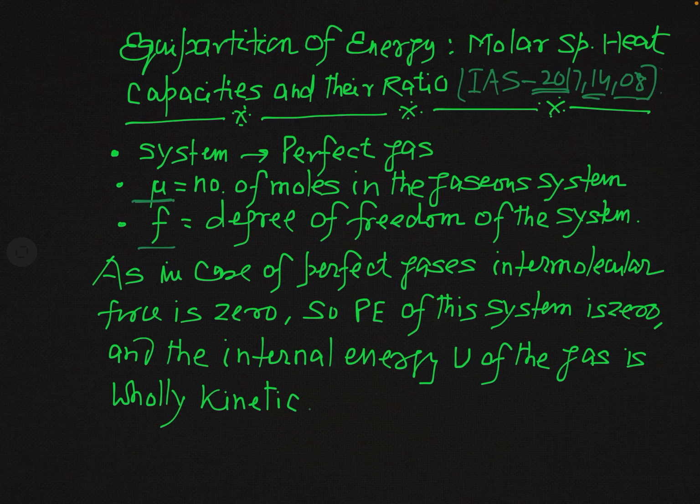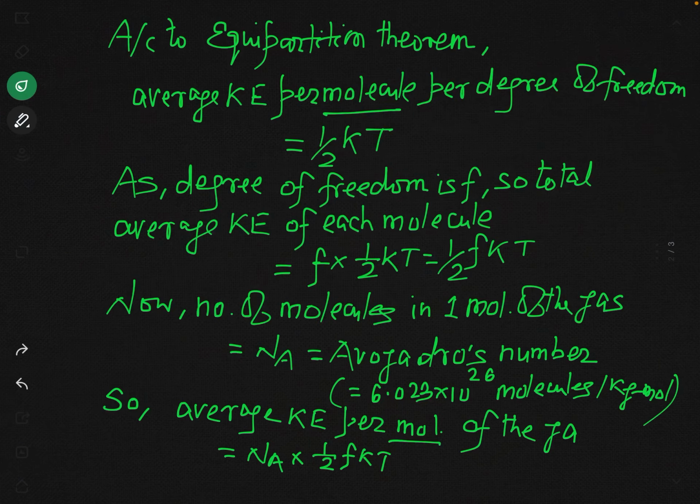And if it has no potential energy, its total energy or total internal energy will be completely kinetic energy, in the kinetic form. So whenever we talk about the internal energy of a perfect gas system, it means we are talking about the kinetic energy of that system. So our system has only kinetic energy in the form of internal energy.